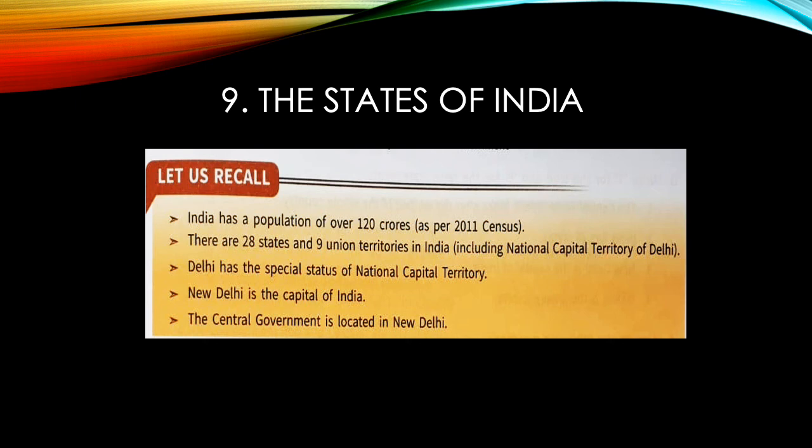India is governed at two levels, the central level and state level. The central government is located in New Delhi, and the state governments are located in the capitals of the states. There are 28 states and 9 union territories in India presently. So this fact you need to remember.